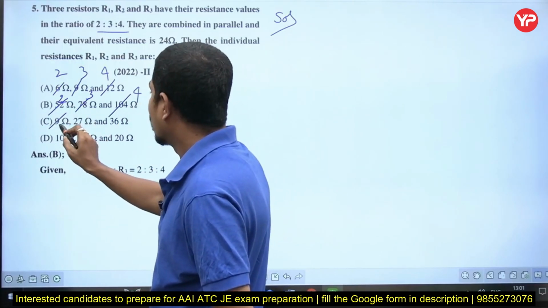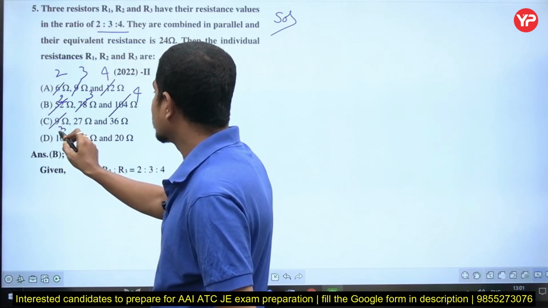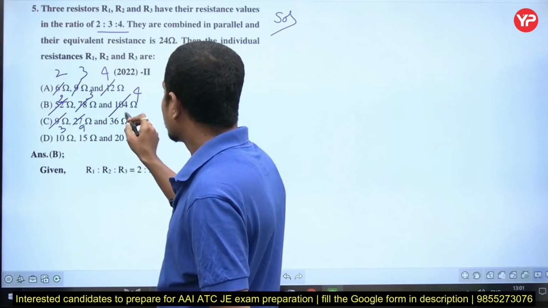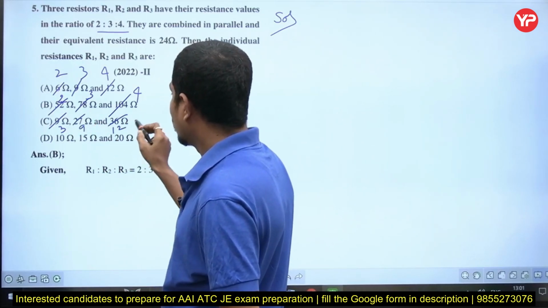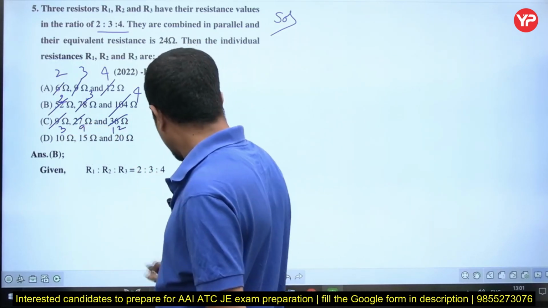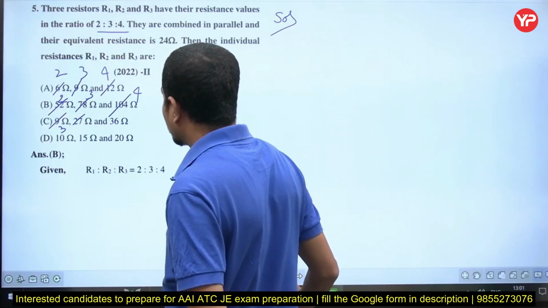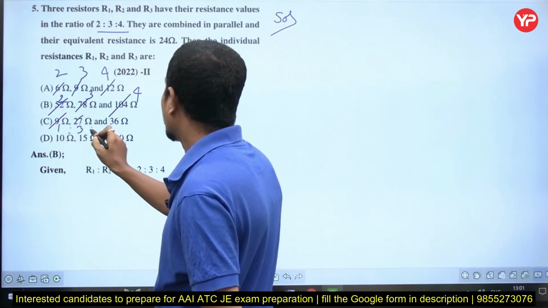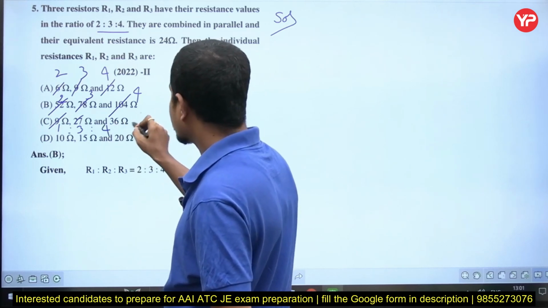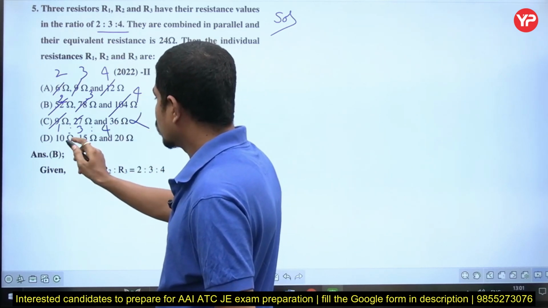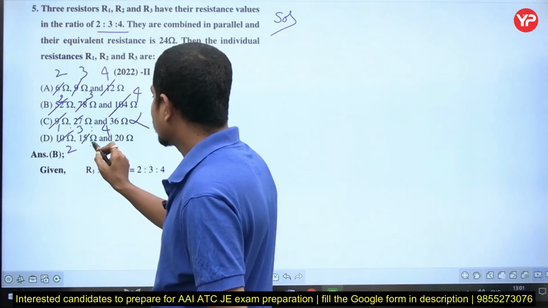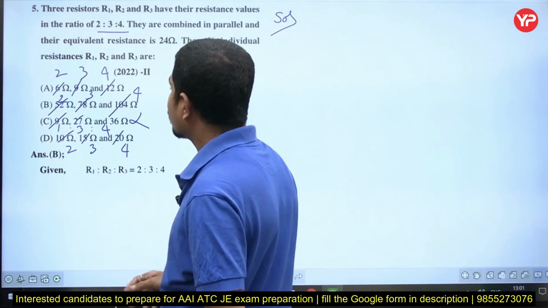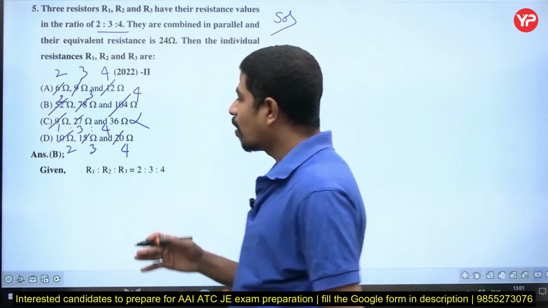You check 3 threes, 3 nines, 3 twelves. Directly if I take 9 ones, 9 threes, 9 fours, it is not correct. Now you check this one, 5 twos, 5 threes, 5 fours. So options A, B and D are falling.